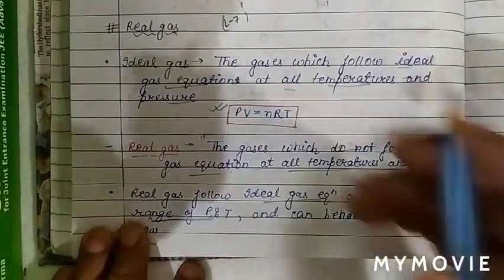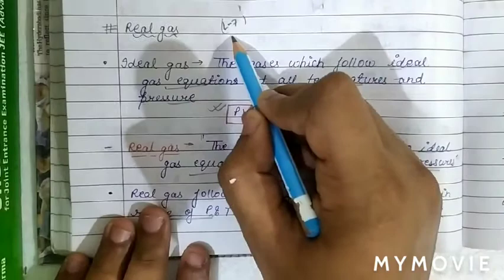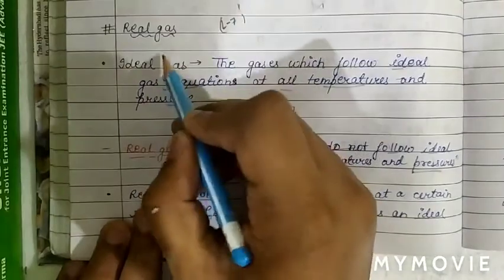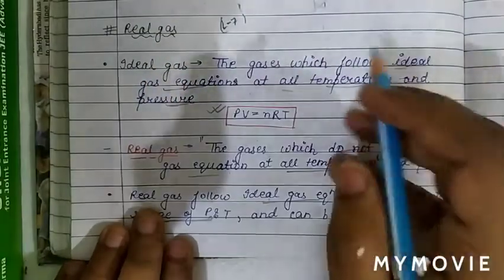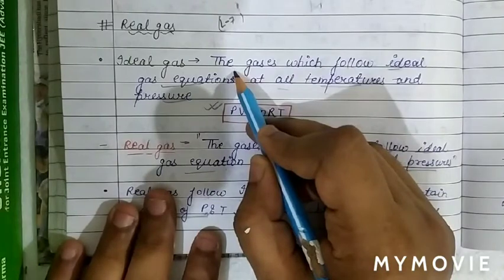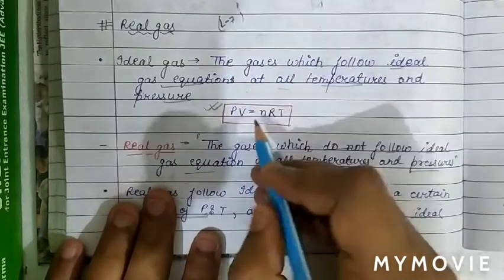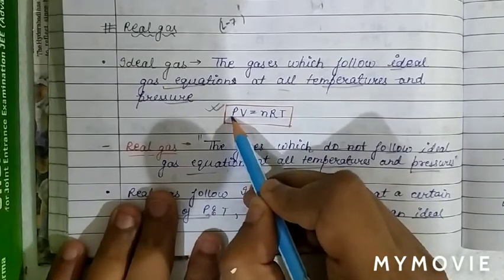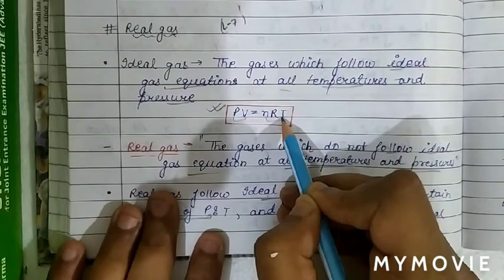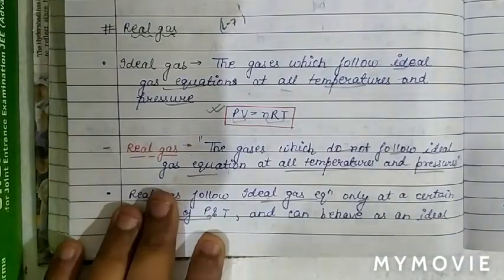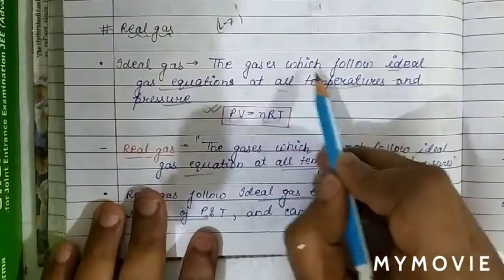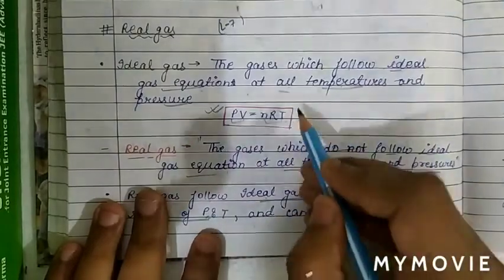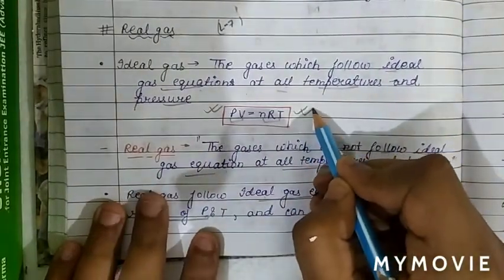The next topic we are going to start is real gas. So lecture number 7 is states of matter and the topic is real gas. To know real gas, first we will discuss ideal gas. What is ideal gas? Ideal gases are basically those gases which follow the ideal gas equation at all temperature and pressure. If a gas is following PV equal to nRT equation at all temperature and pressure, then the gas will be referred to as an ideal gas. So ideal gas will follow the PV equal to nRT equation.